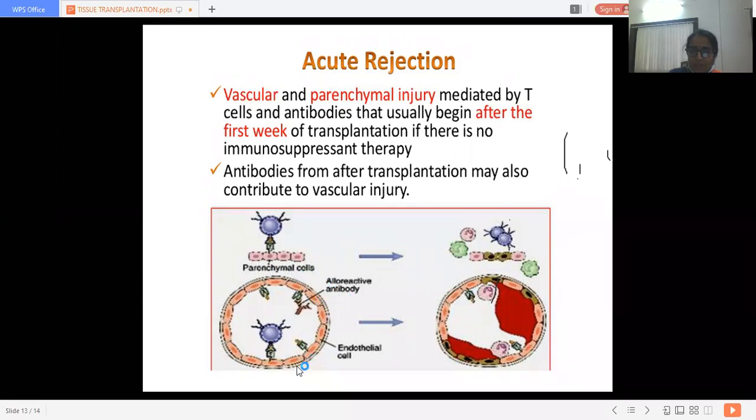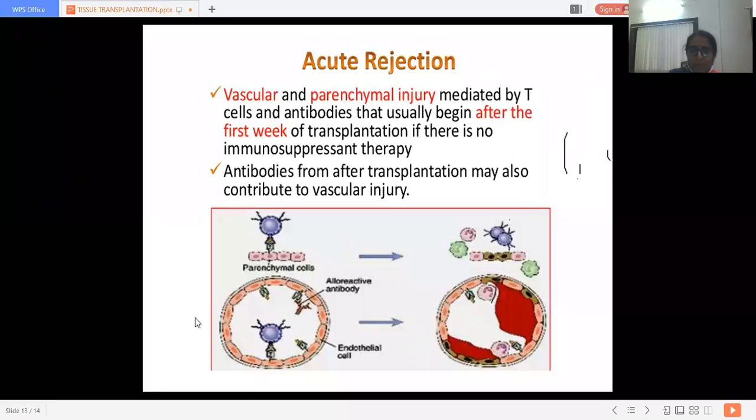These are the endothelial cells. It will give rise to this sort of rejection reaction. There is inflammation of the wall of vessels, which later on gives rise to necrosis. It shows hemorrhages in the wall of the vessel. So this acute rejection reaction gives rise to vascular and parenchymal injury.